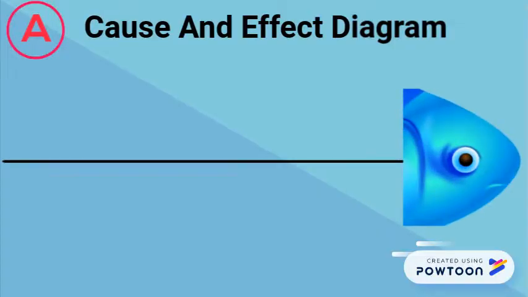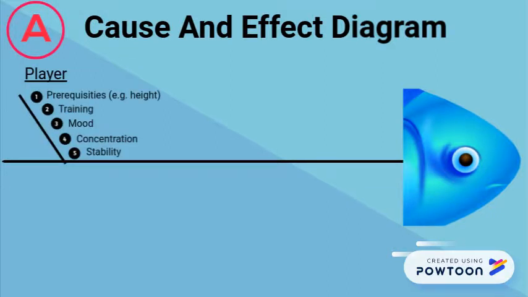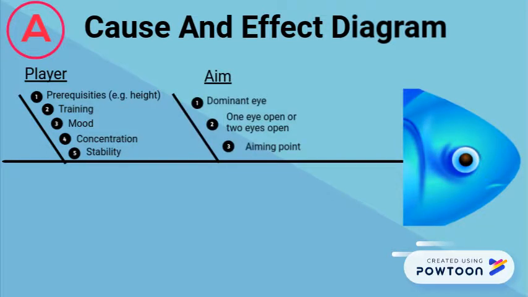Analyze phase, cause and effect, famous fish and bone diagram. Well, first, for the player, we need prerequisites such as height, training, mood, concentration, and stability. For the aim, there's the dominant eye, 1 eye open versus 2 eyes open, and the aiming point. For the grip, first the way to grip and then the number of fingers to grip with.